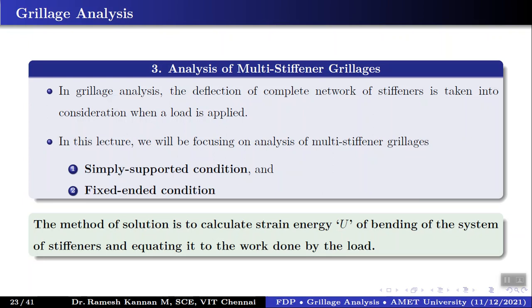So the multiple stiffener grillages can be classified into two: one is the simply supported condition and the other is the fixed end condition. There are two different supporting conditions that will alter the behavior of the multi-stiffener grillages, right? So first we'll be looking into the simply supported condition, then we'll be looking into the fixed ended condition.